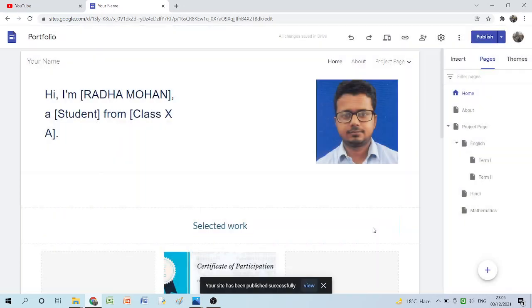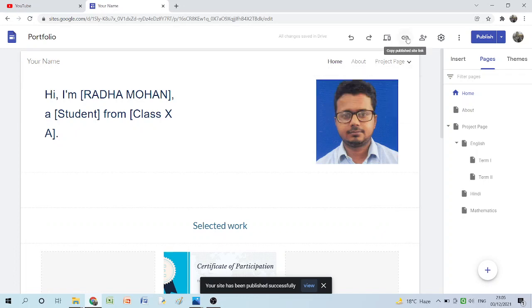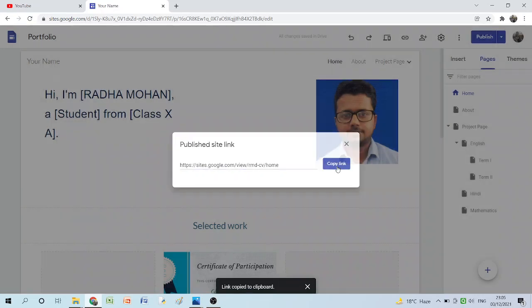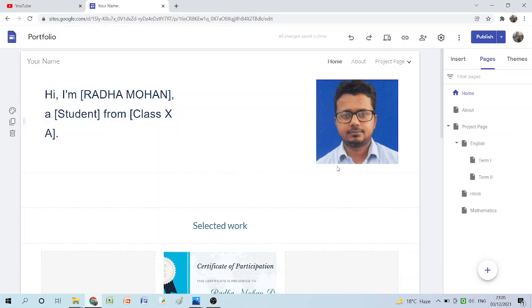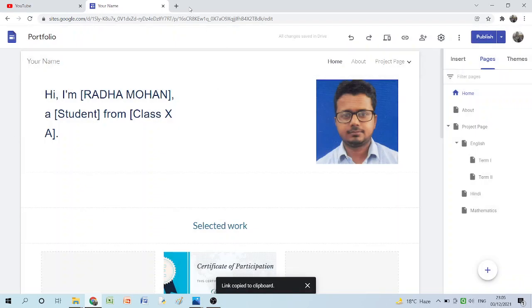Once you click on the publish option, you will get this option, copy published site link. जैसे इस ऑप्शन पे क्लिक करेंगे, you will get a different link which you can share with other people on WhatsApp or in mail, which they can use to view your portfolio. They cannot make any changes using this link. Only the person whom you have added as an editor can make changes. If you have clicked on this option, copy selected link, तो आपको यहाँ copy link में जाएंगे, इसको आप WhatsApp में share कर दीजिए. That person will be able to see your portfolio, not make any changes.